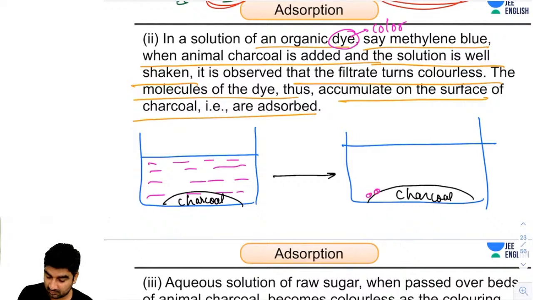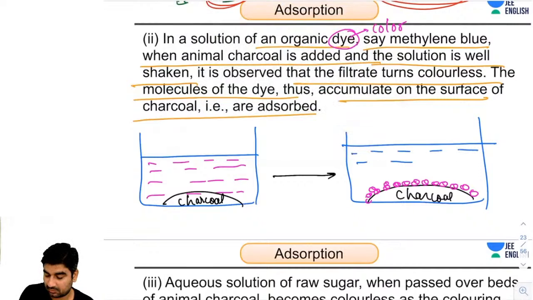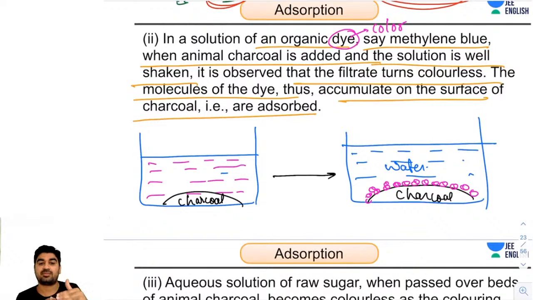All the particles will stick on the charcoal, and this water will become colorless. So what is going on, guys? These color particles are adsorbed on the surface of charcoal. So they are being adsorbed on the surface, and I will call it a surface phenomenon.